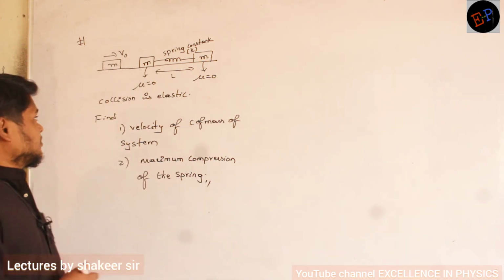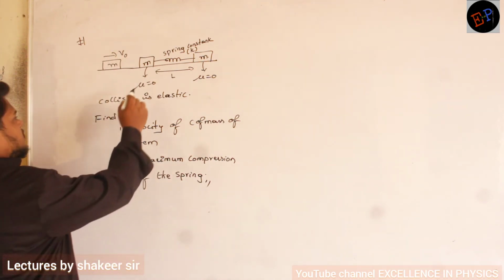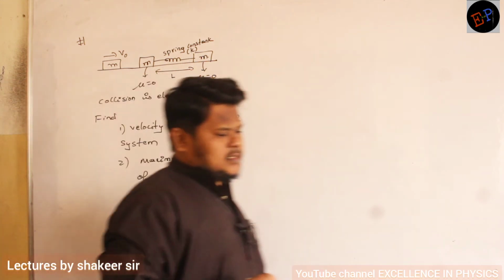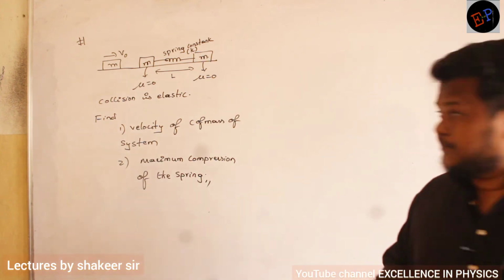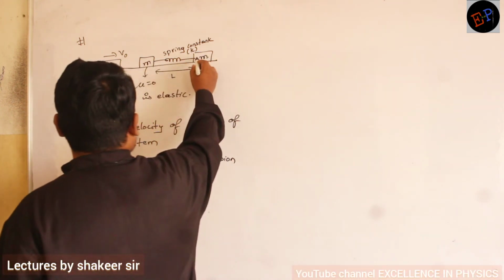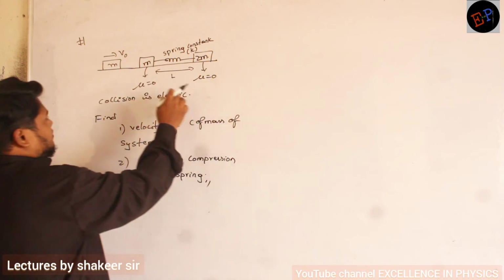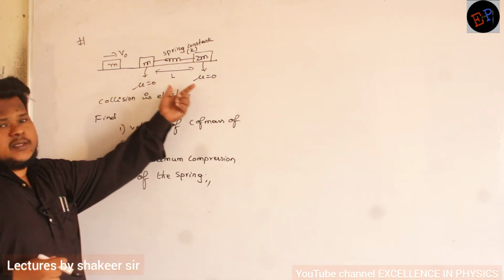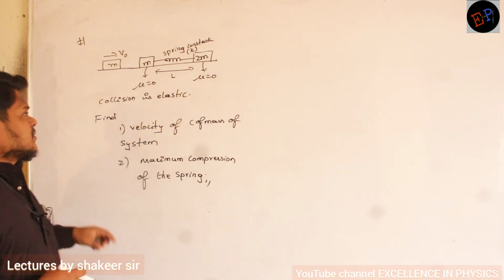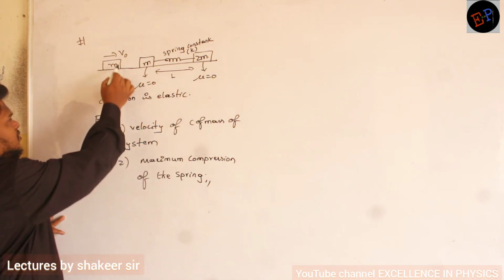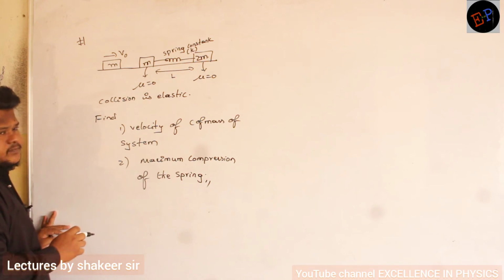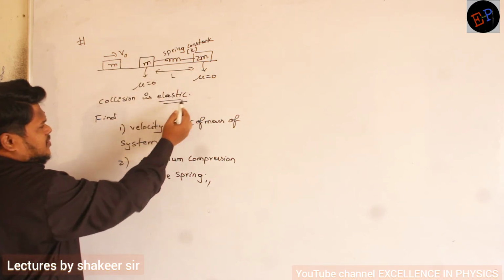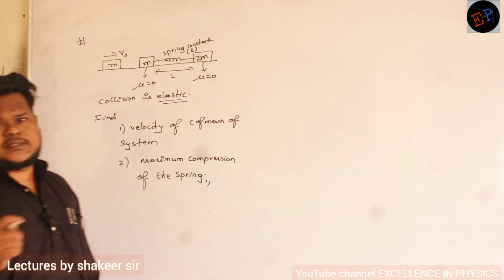So, say this question. Here there is a spring which is connected to two masses, m and 2m. This is the 2m mass. They are connected by a spring of spring constant k, and they are resting on a frictionless surface. Here there is one more mass moving with a velocity of v0. This mass goes and strikes this system, and the collision is an elastic collision.